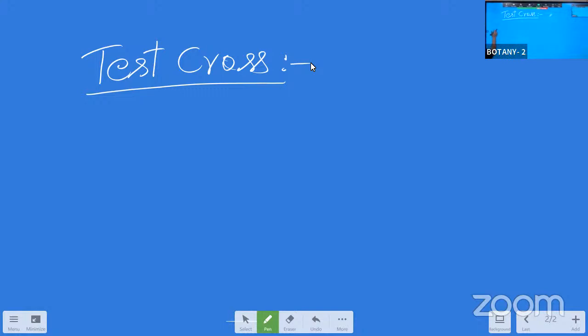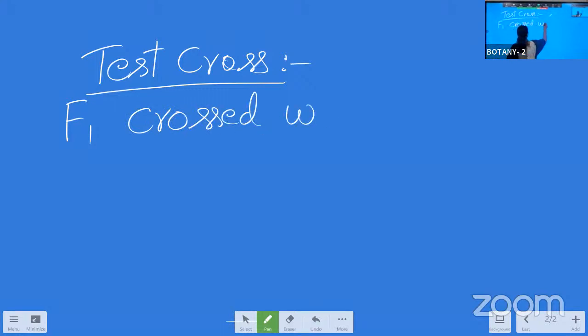So here, test cross. What is meant by test cross? The first sentence should be the definition for the test cross. When the F1 individual, I'm not writing here completely, but I am saying 2 times and say the definition. When F1 individual crossed with one of its parents.